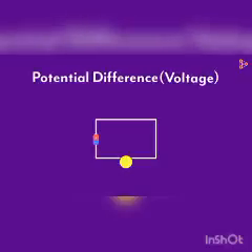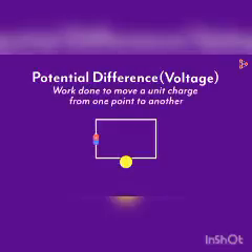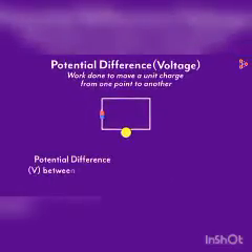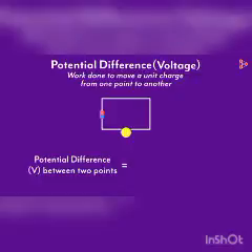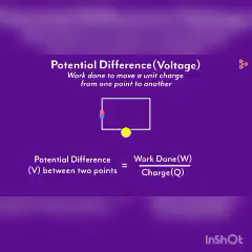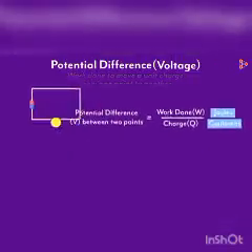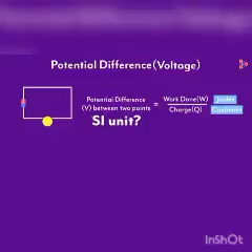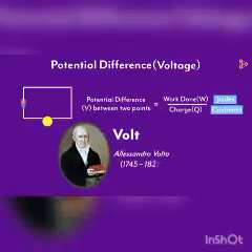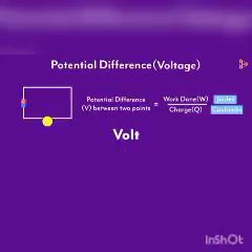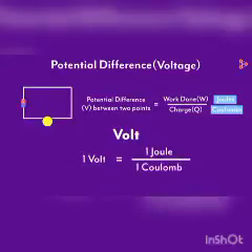If we have to understand the technical definition, we would say that it is the work done to move a unit charge from one point to another. The potential difference V between any 2 points in an electric circuit will be the work done over the charge Q. We know that the work is measured in joules and charge is measured in coulombs. What's the SI unit of potential difference then? It's volt, named after Alessandro Volta, an Italian physicist. So how would we define volt in a current carrying conductor? It is the potential difference between any 2 points when 1 joule of work is done to move a charge of 1 coulomb from one point to another.